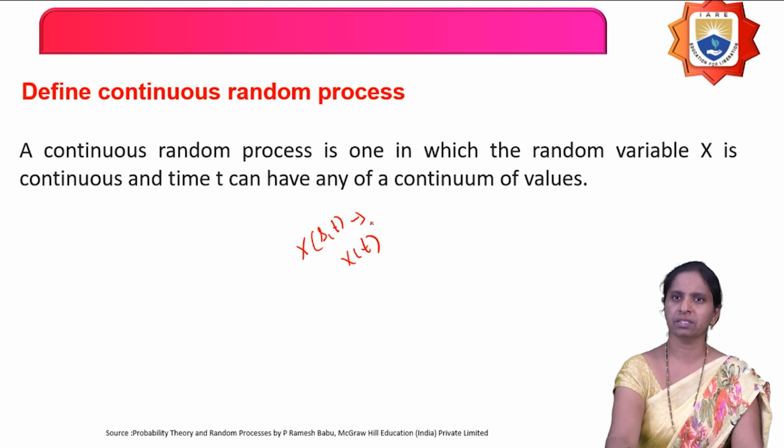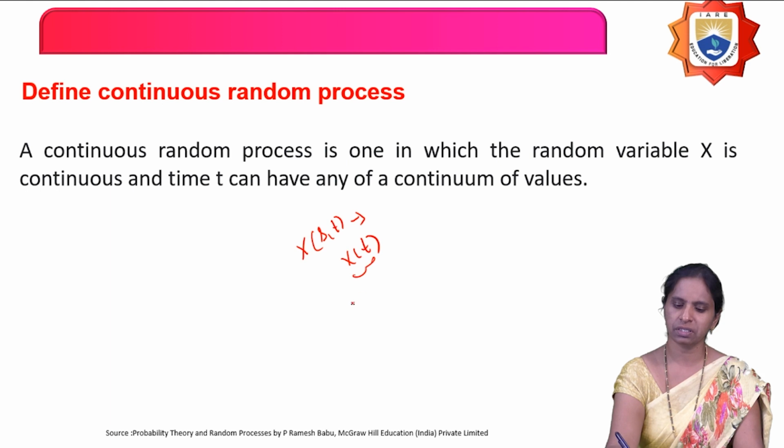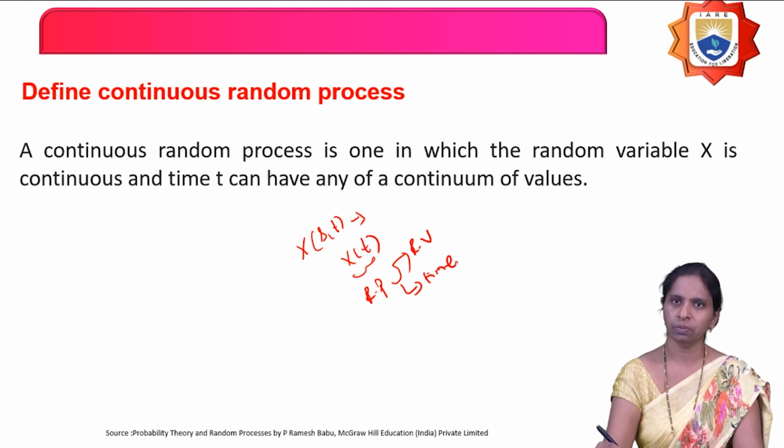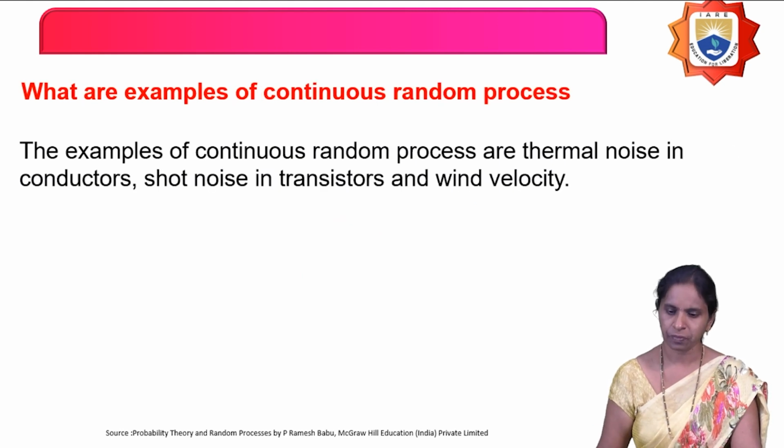Then, when can you say that this random process is continuous? I told you that the random process is a function of 2 variables: one is the random variable and the other one is time. Here X is the random variable and t is time. If both the random variable and time are continuous, it is called a continuous random process.